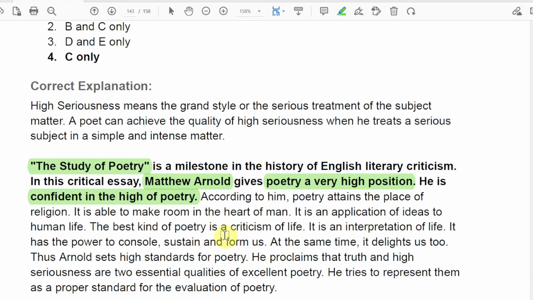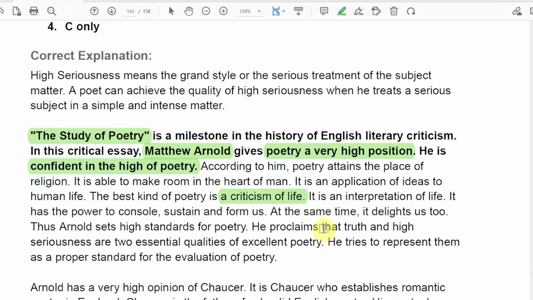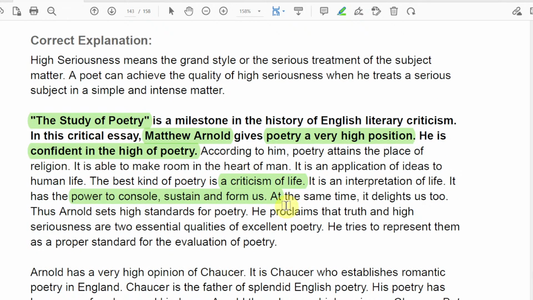The best kind of poetry, according to Arnold, is what? A criticism of life. So this point you have to remember, and it is an interpretation of life. It has the power to console, sustain, and form us. Got it? So I hope you understand this.